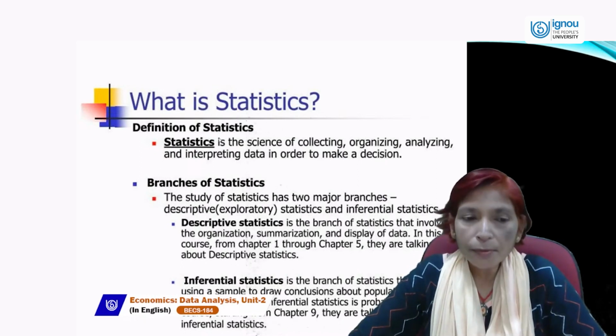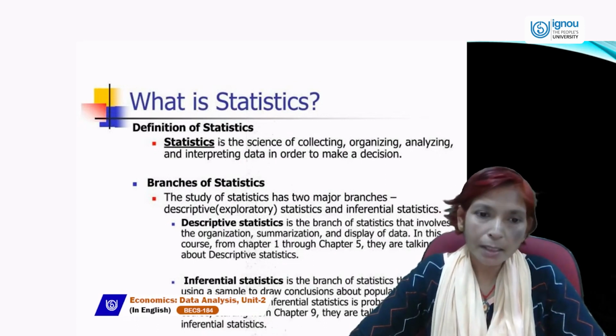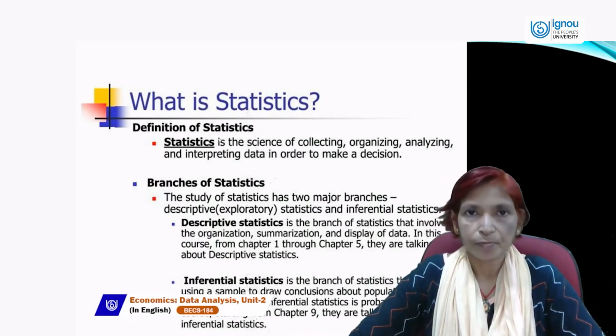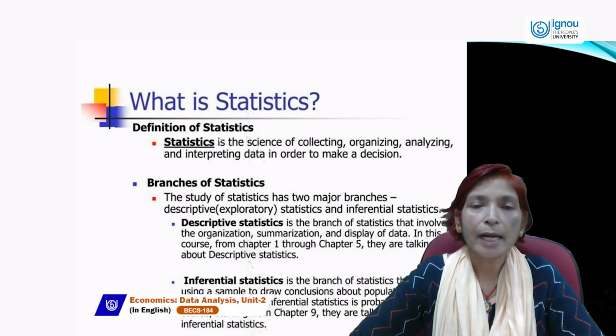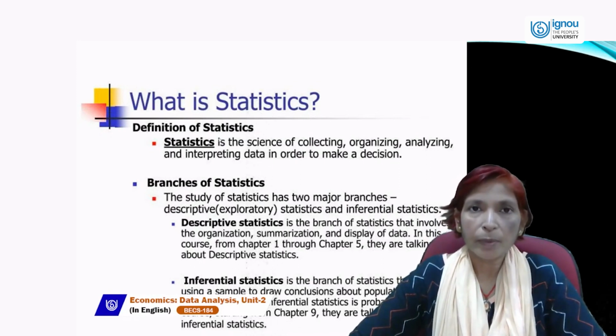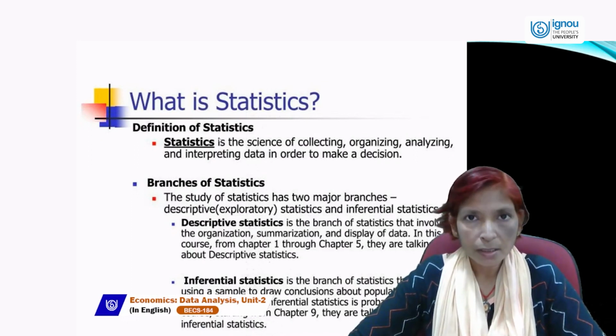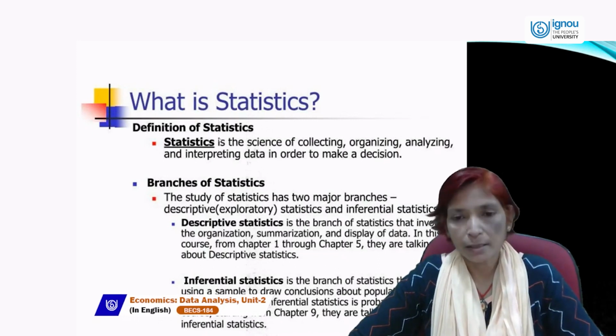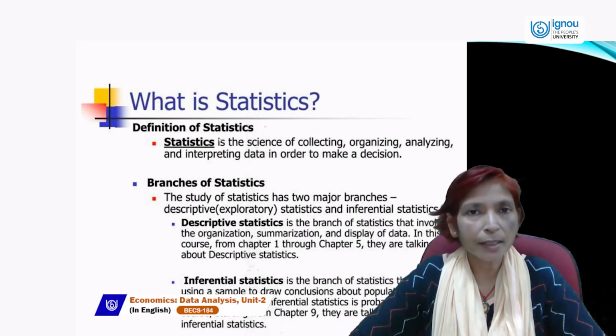And what are the branches of statistics? The study of statistics has two major branches. One is descriptive. Descriptive is also known as exploratory, in which we can describe each and everything in words. Either we have given statistics or data, we can elaborate it, we can describe it in words, and the other branch is inferential statistics. So there are two types of branches of statistics. One is descriptive and the other is inferential statistics.